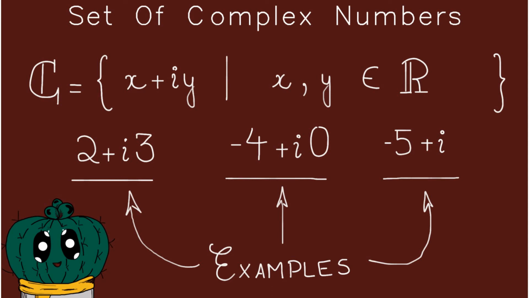Moving on, we have another thing which is -5 plus iota. Okay, so this is all three examples, and more of them can be made if you follow what the conditions are, and you can just make as many complex numbers as you want.